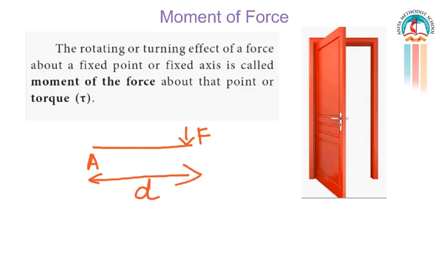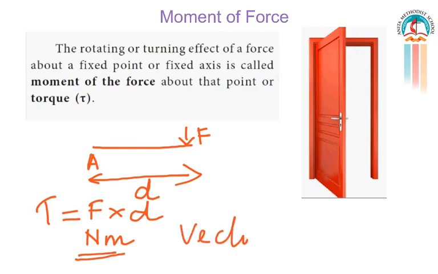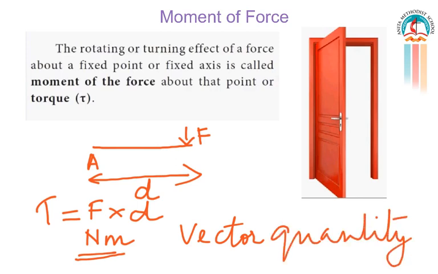Then the moment of force or the torque about the point is equal to force into the perpendicular distance. The unit for force is Newton and for distance is meter. So the SI unit for torque is Newton meter, and torque is a vector quantity since it has both magnitude and direction.